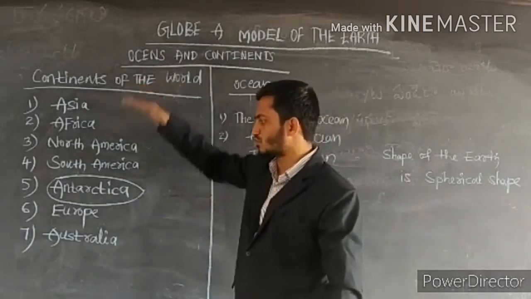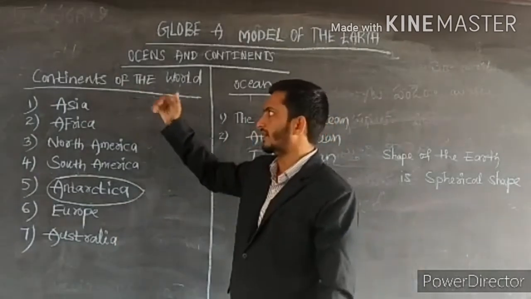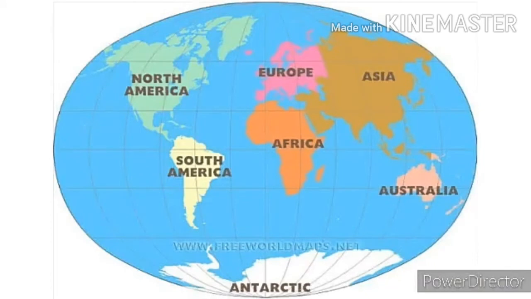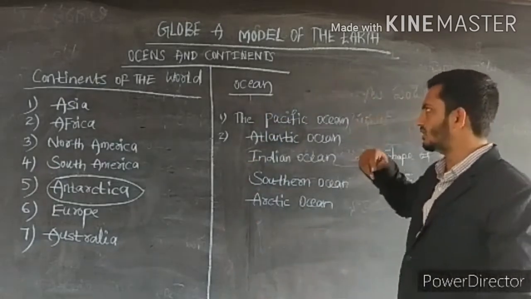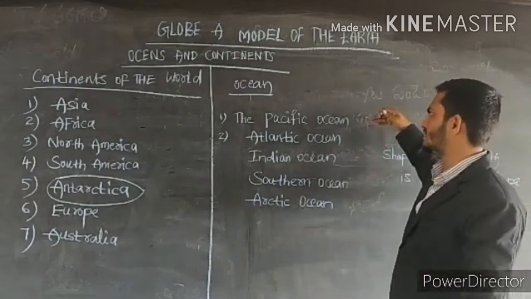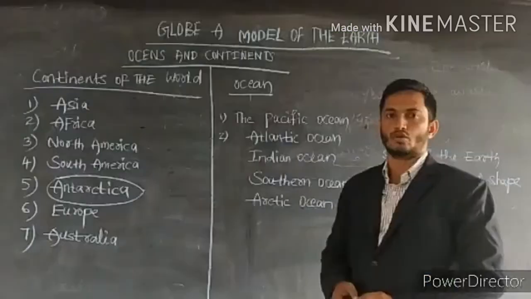From big to small, the 7 continents of the world are: Asia, the biggest, then Africa, North America, South America, Antarctica, Europe. The smallest continent is Australia. Let us see the oceans of the world. The biggest ocean of the world is the Pacific Ocean.